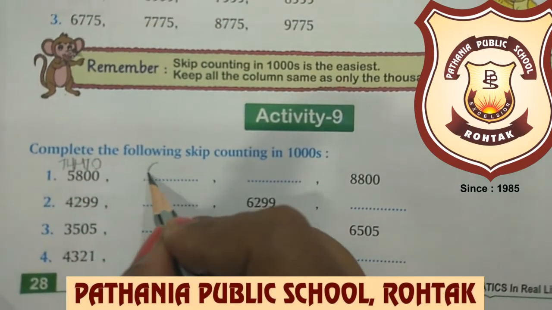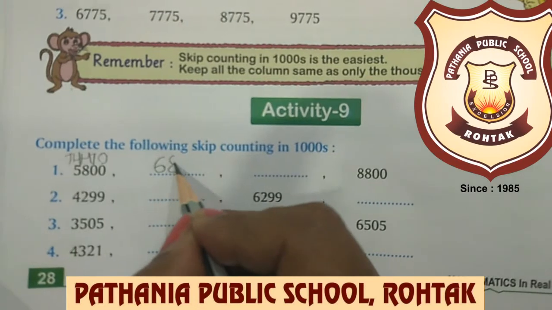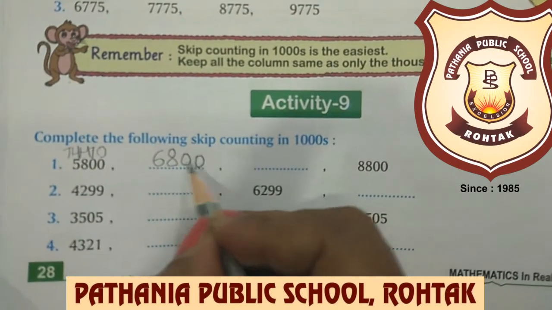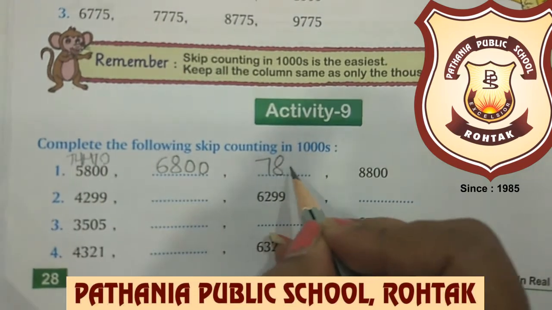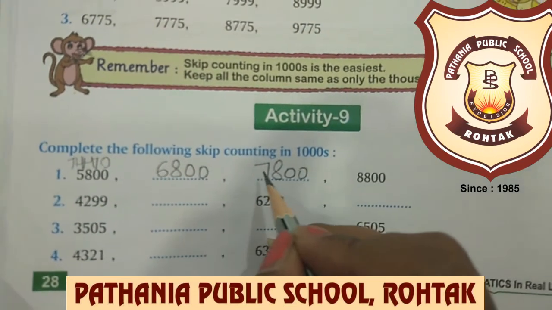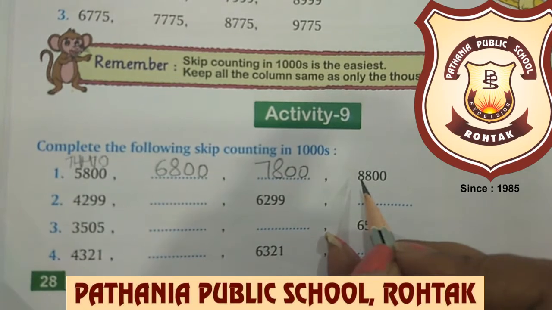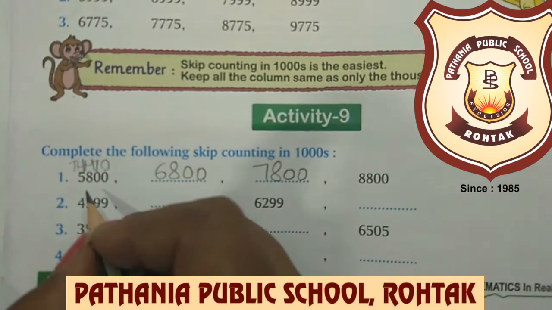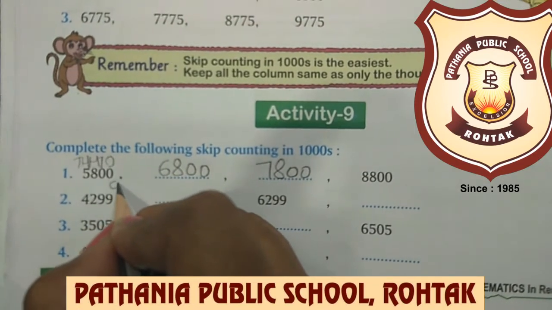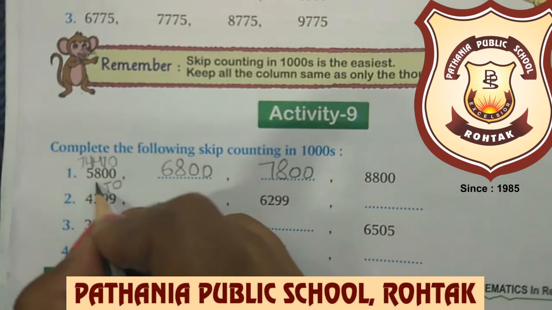So the next number will be 6,800. Now 6 plus 1 is 7. So the next number will be 7,800. And 7 plus 1 is 8. Therefore the next number is 8,800. Now in the next part also, again we will write the places.